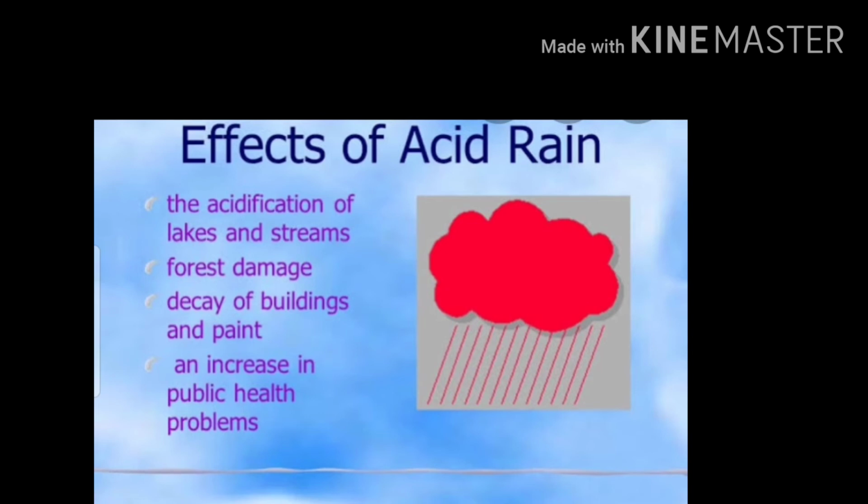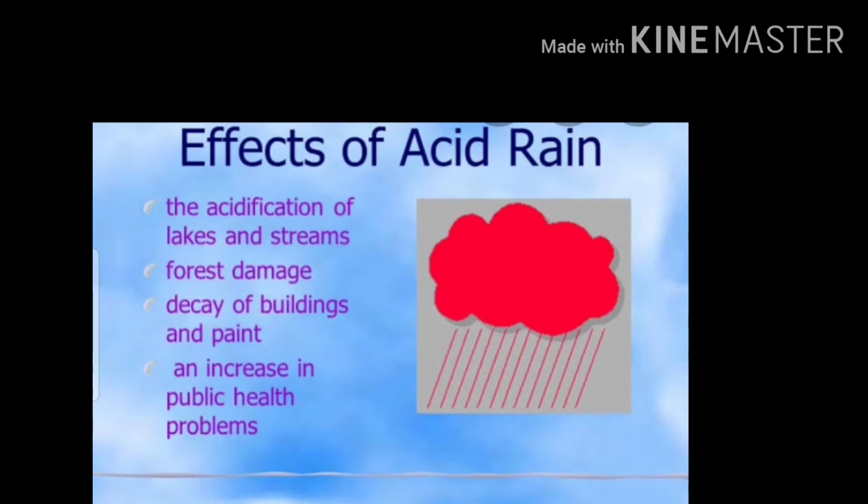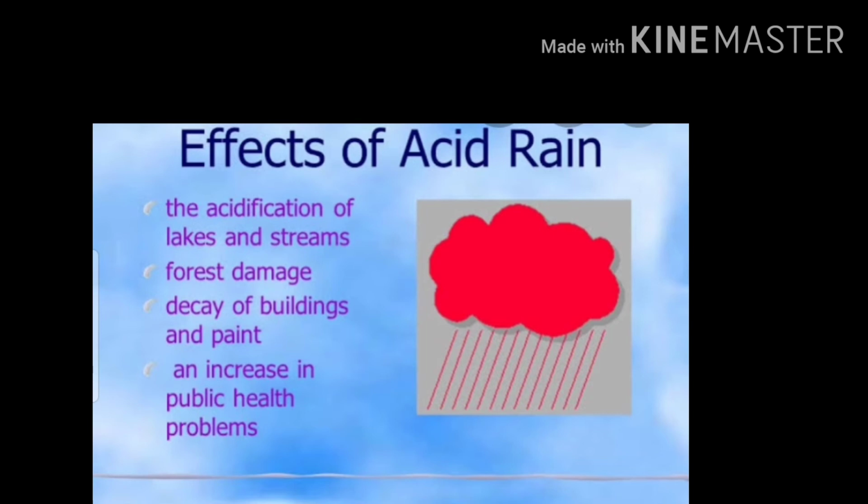Yes, effects of acid rain. The effects of acid rain are the acidification of lakes and streams, forest damage, decay of buildings and plants, and an increase in public health problems. Acid rain makes the water of lakes, ponds and rivers too acidic, due to which fish and other aquatic animals get killed.